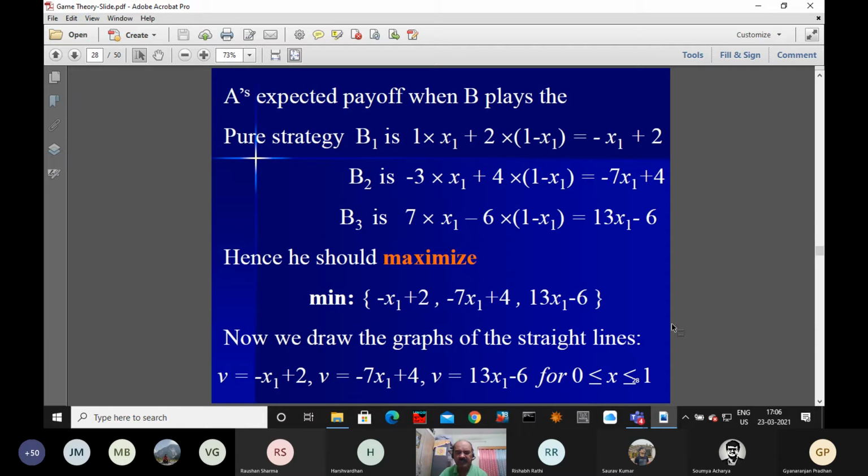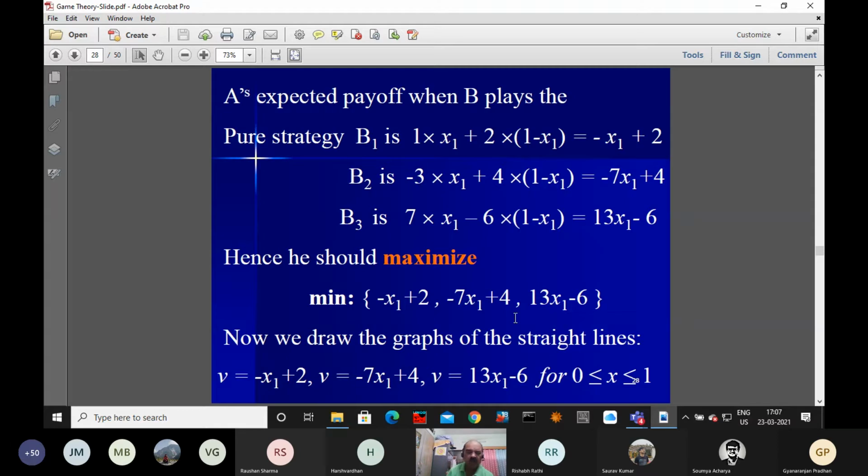Only one variable x1 is there, varying in the interval 0 to 1. These values, minus x1 plus 2, minus 7x1 plus 4, and 13x1 minus 6, are nothing but the nu, and this nu we have to minimize.